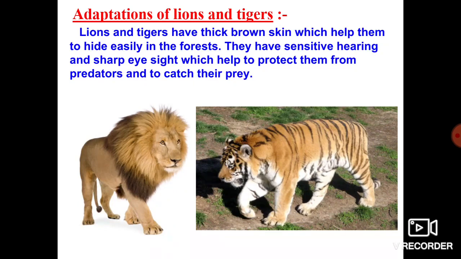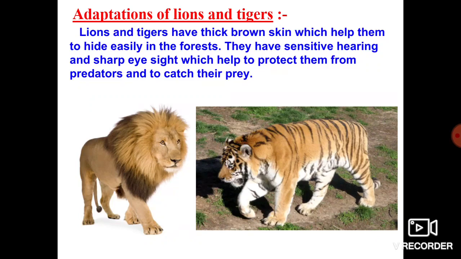This will be very helpful to protect them from predators, and also to catch their prey or food. This sharp eyesight and sensitive hearing will be very helpful to escape from enemies, and also to attack other organisms for their food. So these are all the adaptations of lion and tiger.